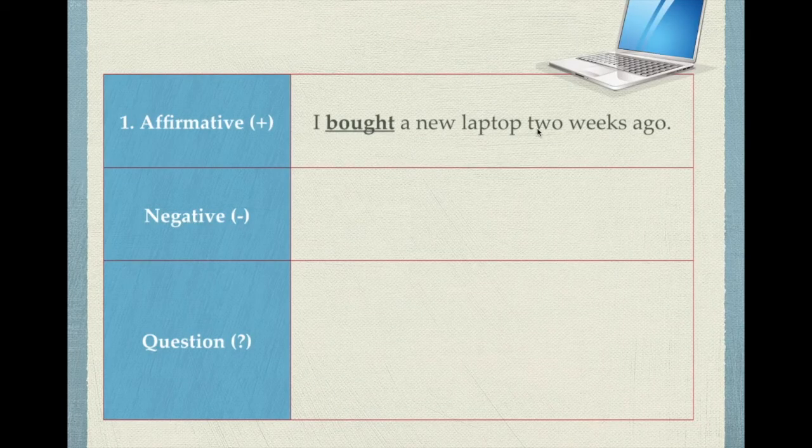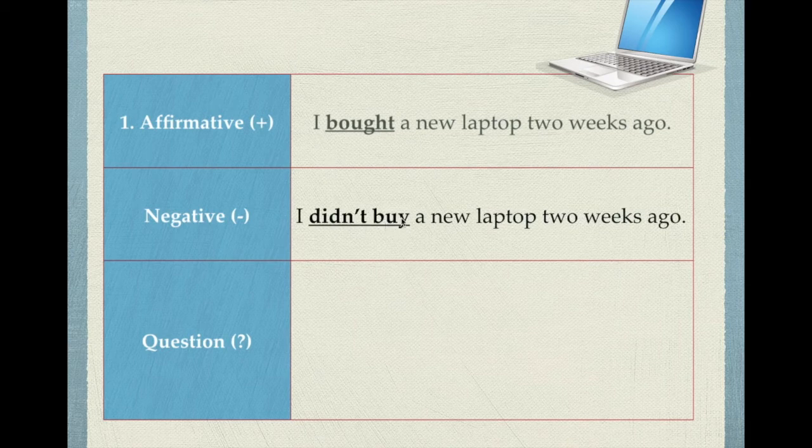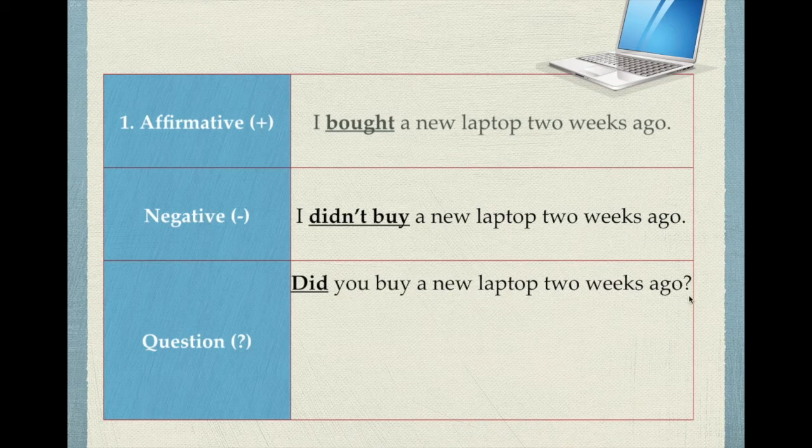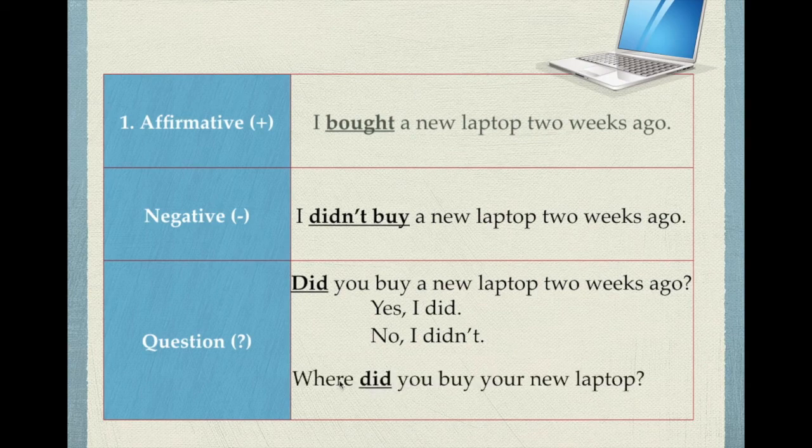We have an example in the affirmative, and we're going to make it negative, and we're going to make it a question. So the affirmative: I bought a new laptop 2 weeks ago. How do you make it negative? I didn't buy, not didn't bought, didn't buy a new laptop 2 weeks ago. How do you make it a yes/no question? Did you buy a new laptop 2 weeks ago? Yes, I did. No, I didn't. How do we make it a WH question? Well, there are many options, but here let's say, where did you buy your new laptop? I bought it on Amazon.